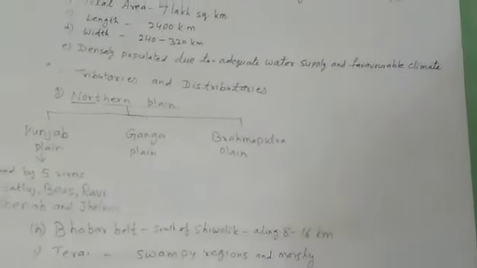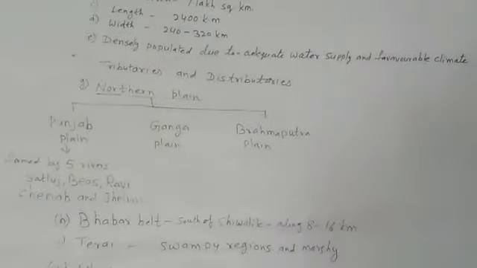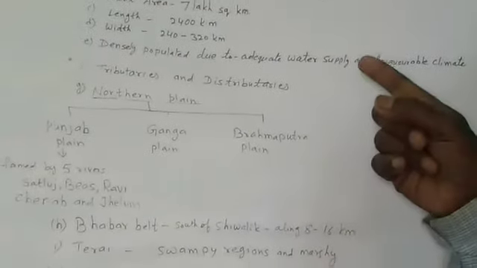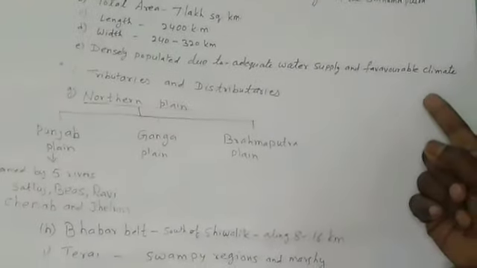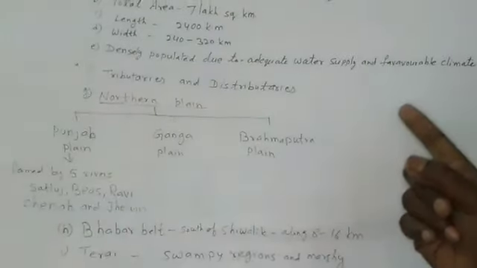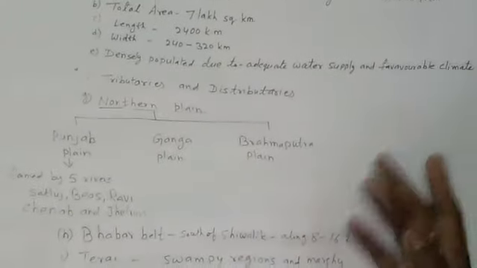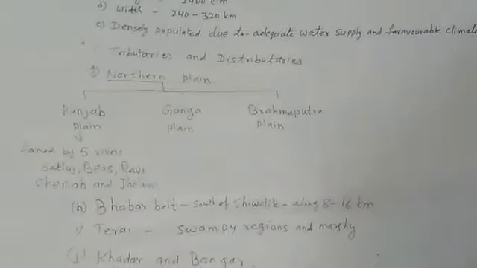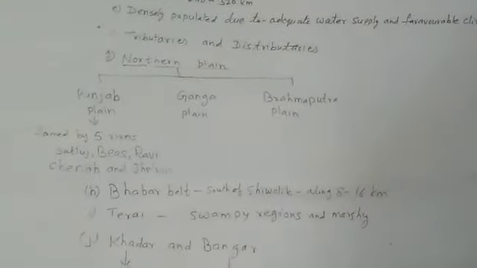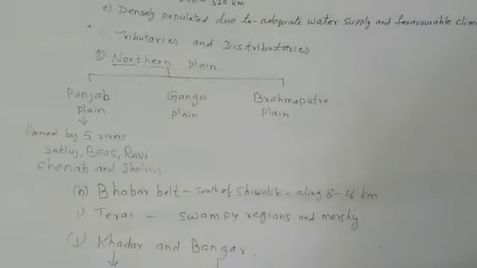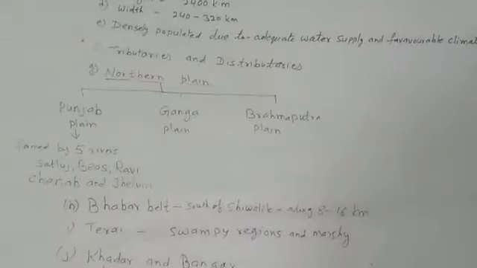And these northern plains are densely populated due to the adequate water supply and the favorable climate. It is also best for agricultural activities. It is agriculturally a very productive part of India.